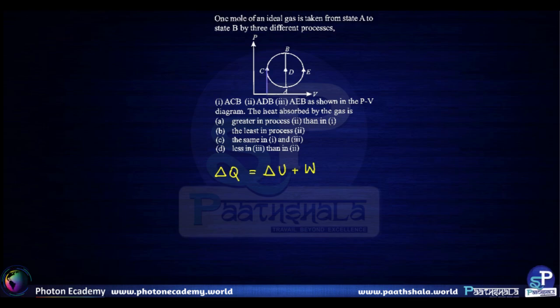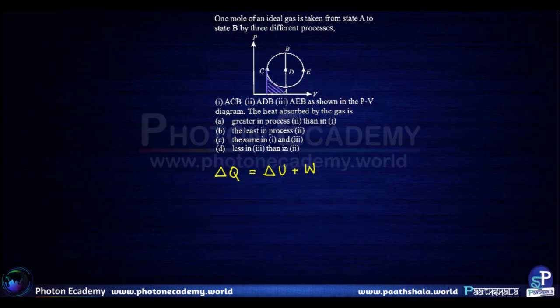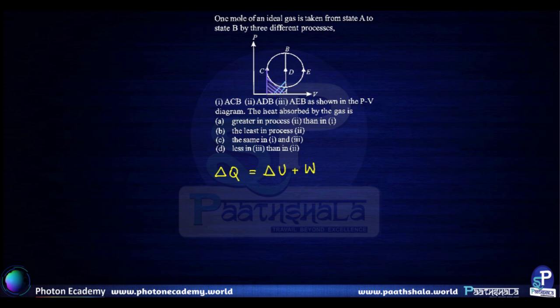When the gas goes from A to C, the volume of the gas reduces, which means work is done on the gas, or the gas does negative work on the surroundings. But between C to B, the gas is expanding. Therefore, the gas is doing work on the surroundings. So, between C to B, this is the amount of work that is done by the gas. And we can see that it's a net positive work done by the gas on the surroundings.